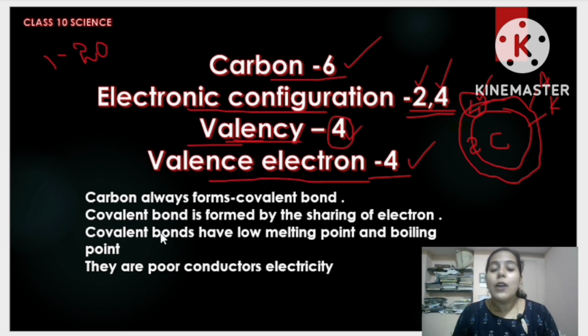Moving to next. What kind of bond a carbon will form? So there are two types of bond which you are learning in class 10. ಒಂದು ಯಾವುದು? ಒಂದು ionic bond. Second one is covalent bond. Ionic bond, metals and non-metals ಅಲ್ಲಿ ತಿಳ್ಕೊಳ್ತೀರಾ. Covalent bond. What is meant by covalent bond? See, carbon forms covalent bond. Covalent bond ಅಂದ್ರೆ ಏನು? See, bond formed by sharing of electrons.